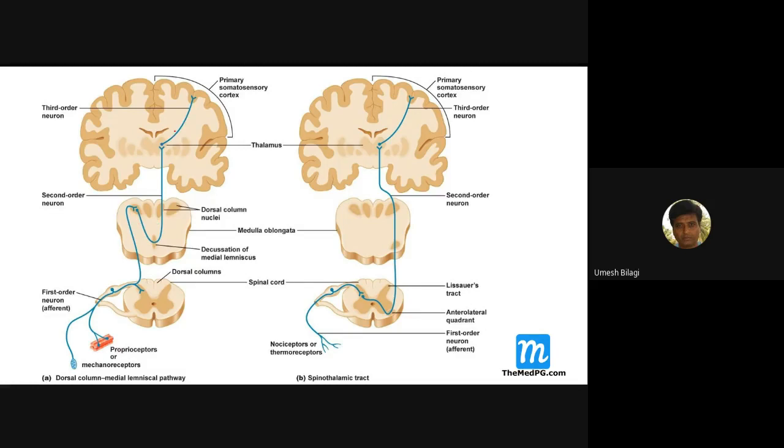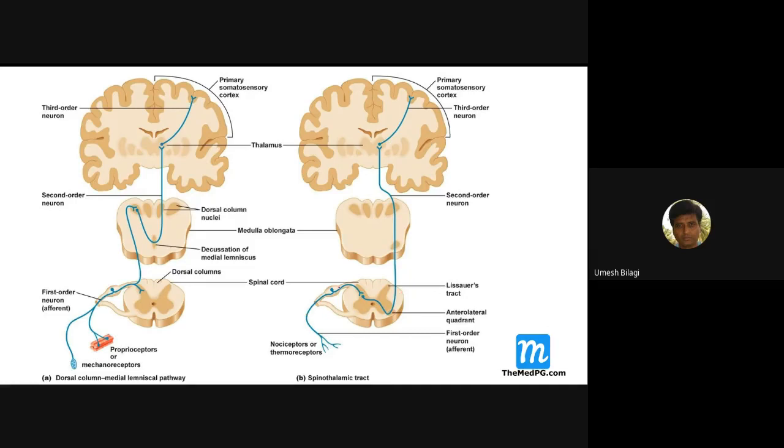Then they project to the cortex via the thalamus. This is how the posterior column works. If there is disease of the dorsal column, the sensory loss is on the ipsilateral side. We'll come to the spinothalamic tract.